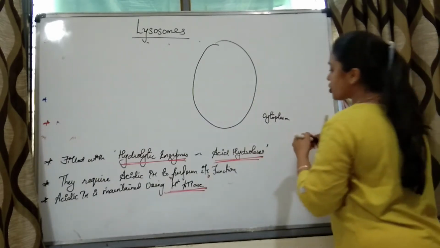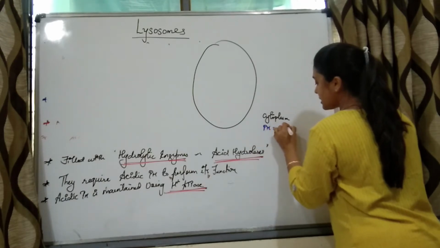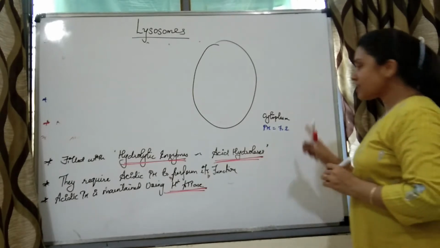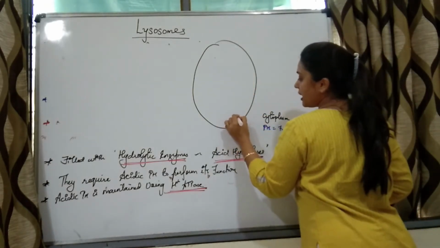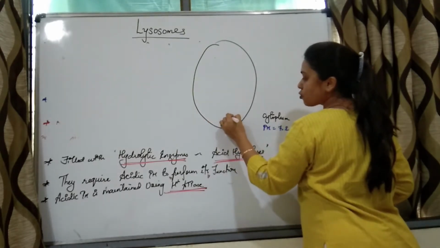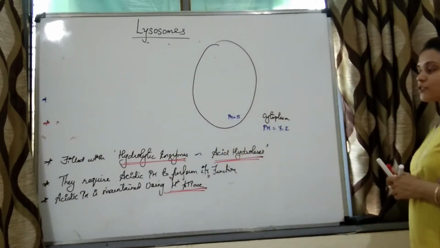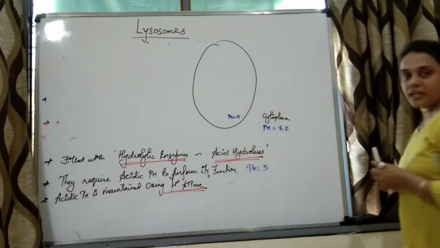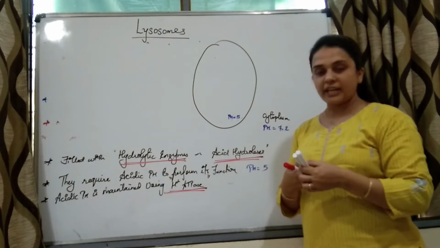The pH of the cytoplasm of the cell is 7.2, which means it is somewhat alkaline, whereas the pH in case of lysosome has to be acidic. And how much pH is present in lysosomes? The pH is 5, right? So how is this pH maintained?